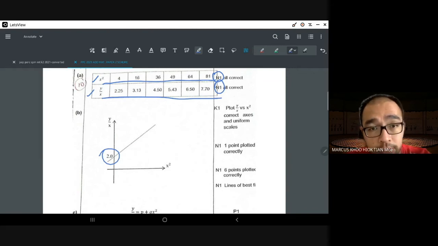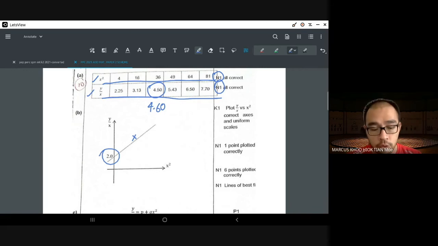Just one mistake, and you don't get the mark. But that doesn't mean that your graph is wrong. So this is a very important thing, because people are scared of this question. They fear that if one point is wrong, the whole thing is wrong. No. If, let's say, here you were supposed to have 4.50 but you wrote 4.60, for example. So in the graph you also plotted 4.60, and when you calculated, it involved that 4.60. Don't worry about it.